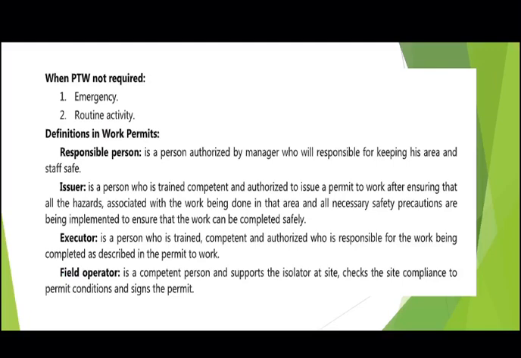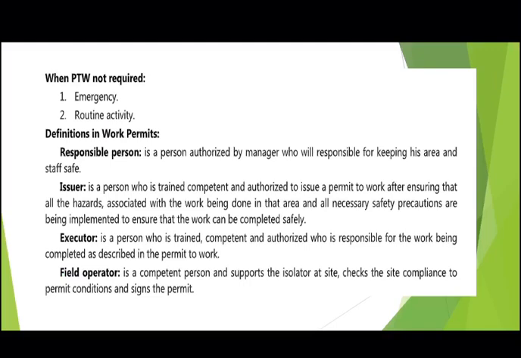after ensuring that all the hazards associated with the work being done in that area are identified and all necessary safety precautions are being implemented to ensure that the work can be completed safely. Then is the executor. Executor is a person who is trained, competent, and authorized, and who is responsible for work being completed as described in the permit to work.